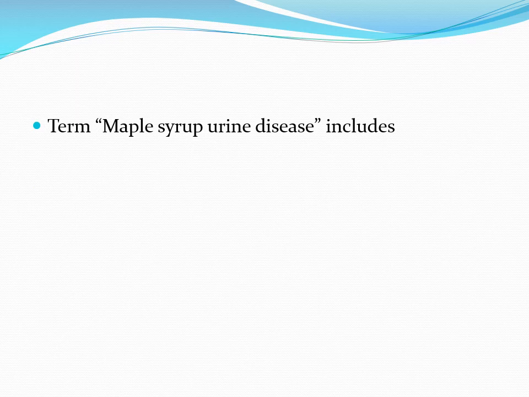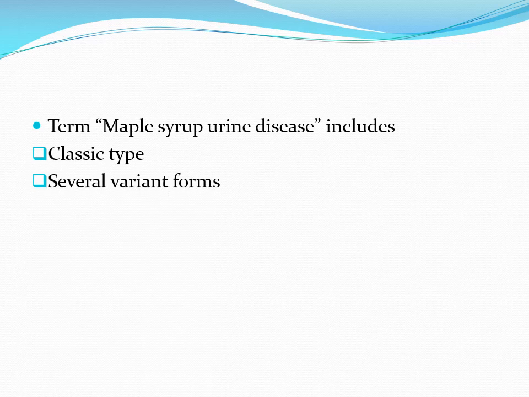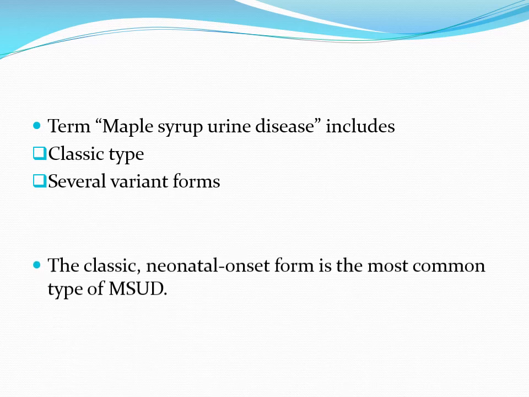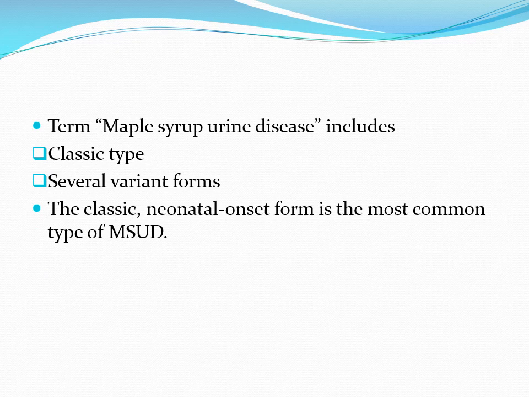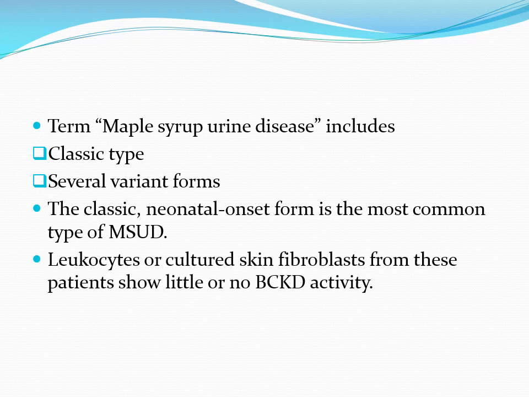The term maple syrup urine disease includes a classic type and several variant forms of the disorder. The classic neonatal onset form is the most common type. Leukocytes or cultured skin fibroblasts from these patients show little or no branched-chain alpha-ketoacid dehydrogenase activity.